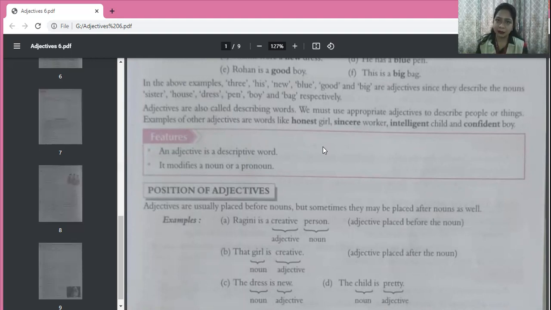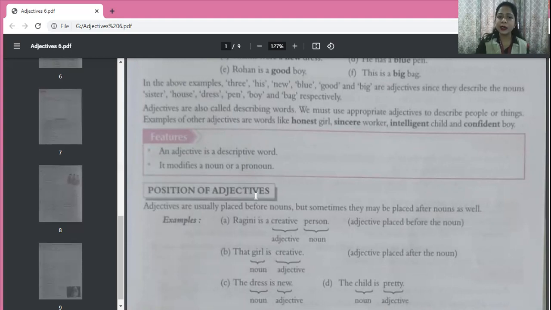It adds something. That means if I say, I have a car. I have a car. Okay. Now, car is the noun here. But if I say, I have a blue car, then this blue car is of course modifying the noun car. Why modifying? Means it is telling us something more about that noun, about car. Okay. So that is what I wanted to tell you.